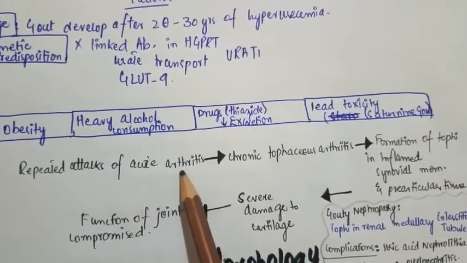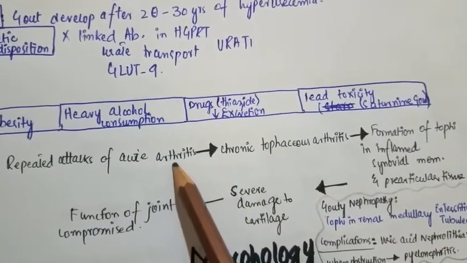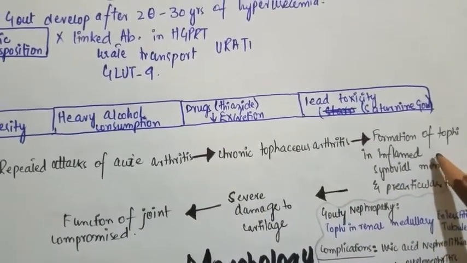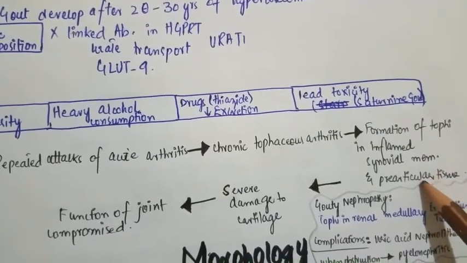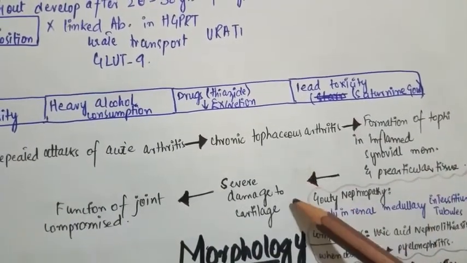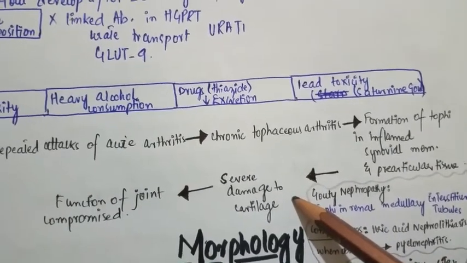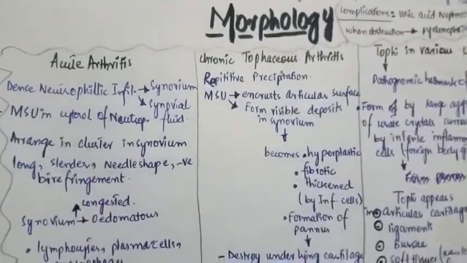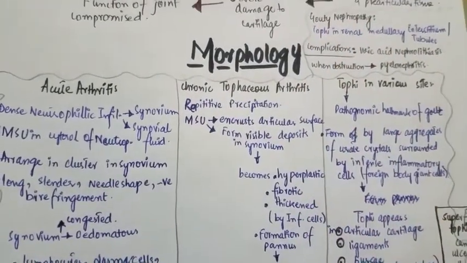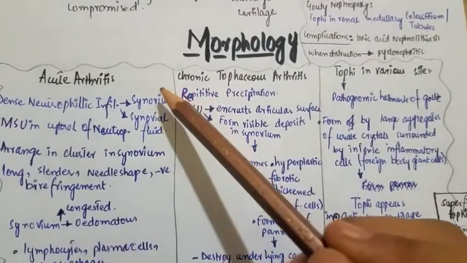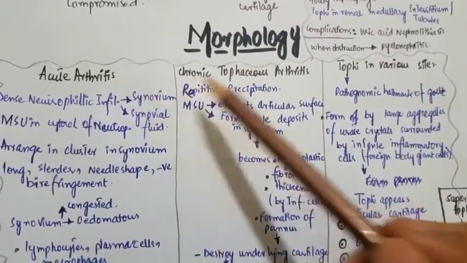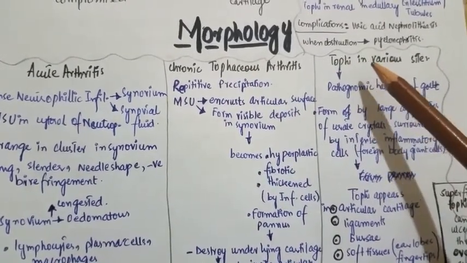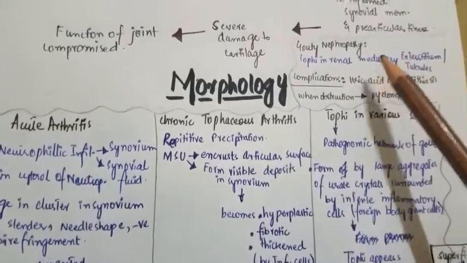Repeated attacks of acute arthritis result in chronic tophaceous arthritis, which leads to the formation of tophi in the inflamed synovial membrane and the periarticular tissue, resulting in severe damage to the cartilage and compromise of joint function. Now let's come to the morphology. In the morphology we will see four things: changes in the joint during acute arthritis, during chronic tophaceous arthritis, the various sites of tophi, and gouty nephropathy.